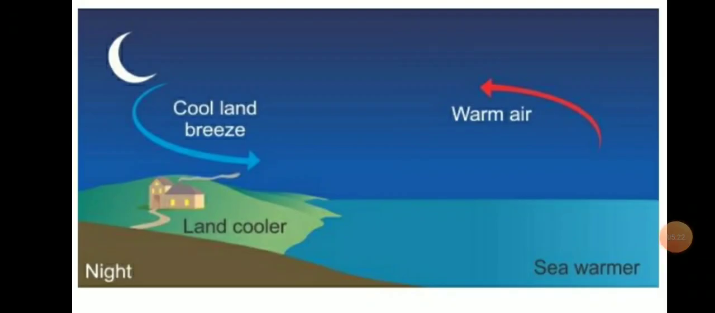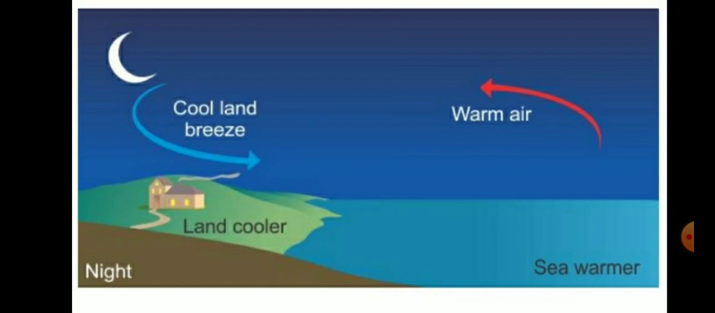Now this is the diagram of the land breeze. Now see what is happening during the night time. The land gets cooler, you can see the land is becoming cooler faster. The sea also gets cool, but in comparison it cools down slowly than land, so land cools down faster.